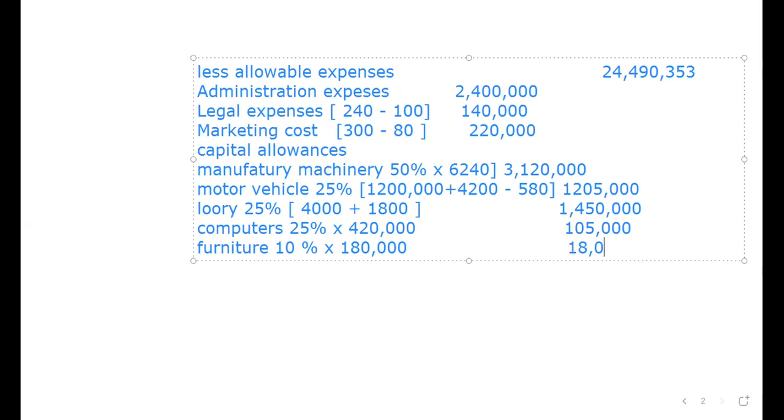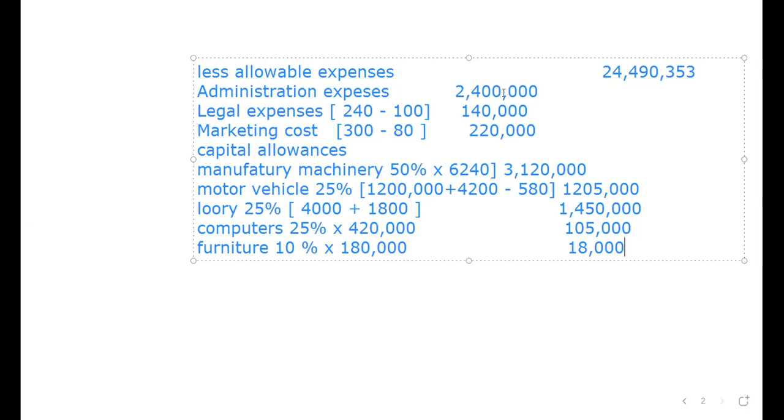If we confirm that we have written all of them, we have the lorries 1,450,000. You have computers 105,000. We have it. Motor vehicle is 1,205,000. We have it. We have the manufacturing machinery 3,120,000. Furniture, yes, we have everything. So we add this.